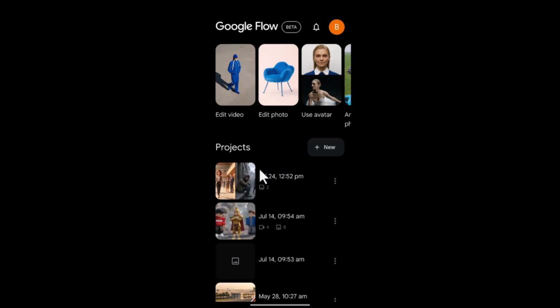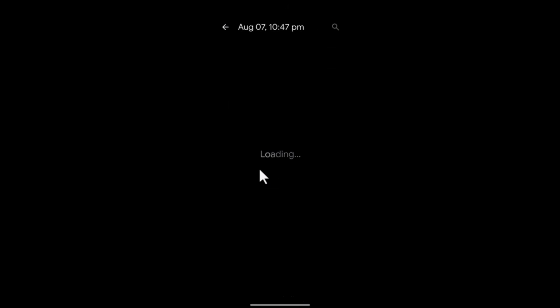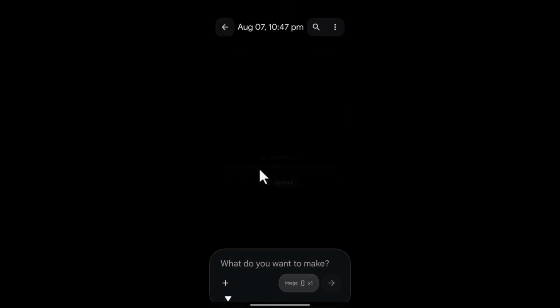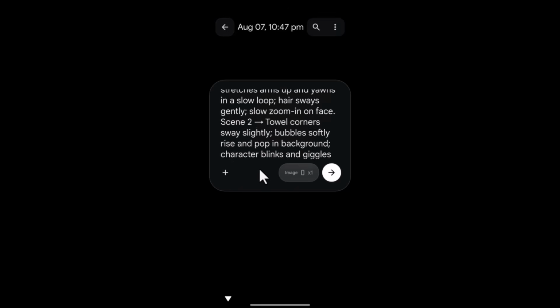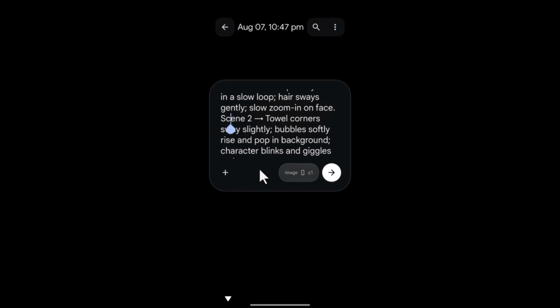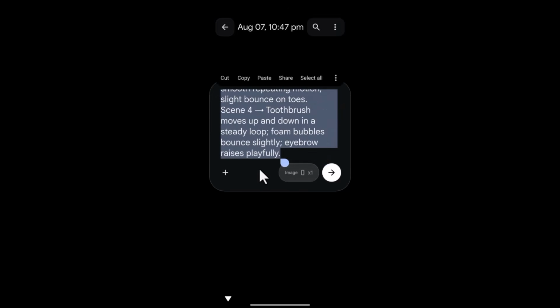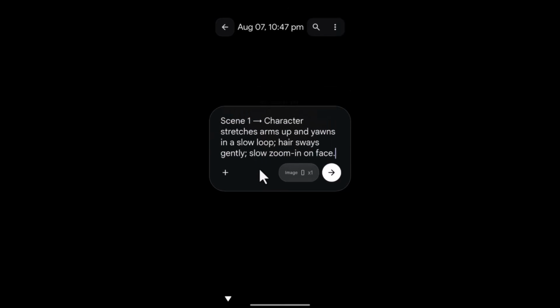Once you install it on your phone, open it. You want to have a blank interface. Click on this new. Once you click this new, this is going to pop up. Now go ahead and paste your first prompt, your scene 1 animation prompt. I'm going to delete all of this because we are just animating only scene 1. So paste your scene 1 prompt just like I pasted here. Then I'm going to say something like this.